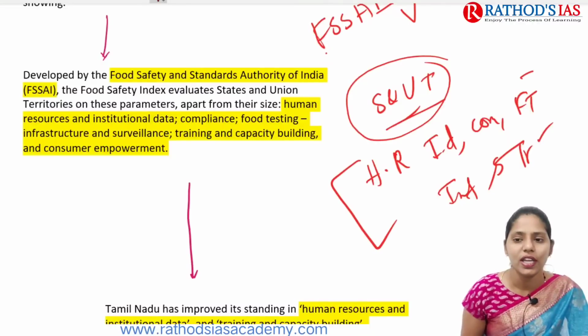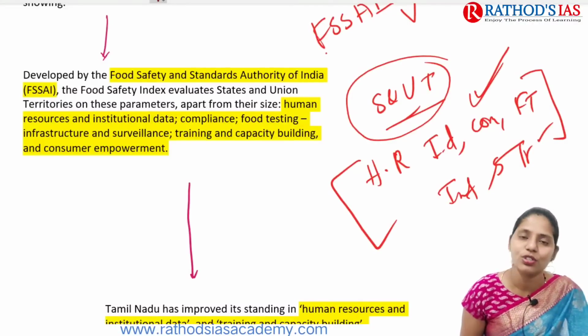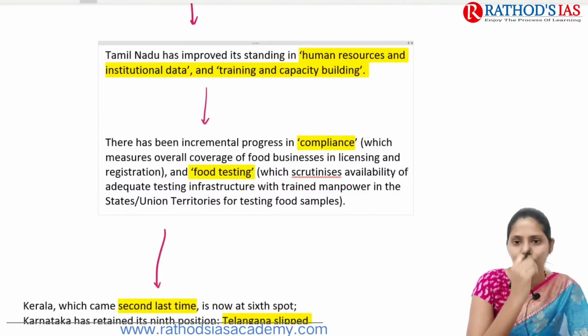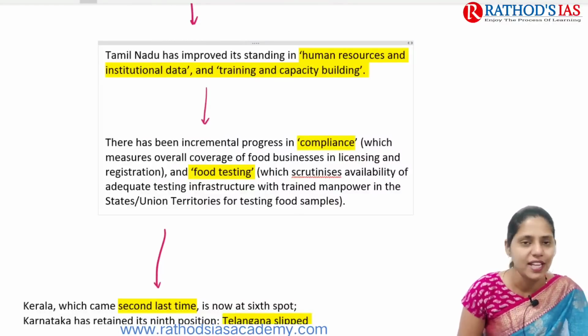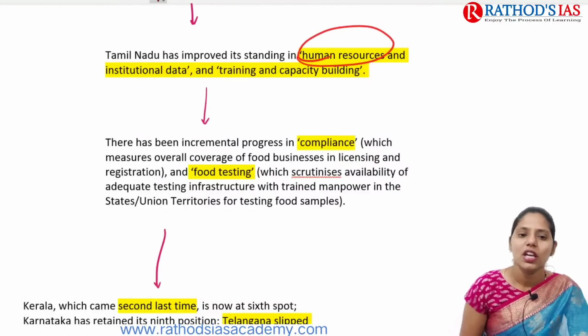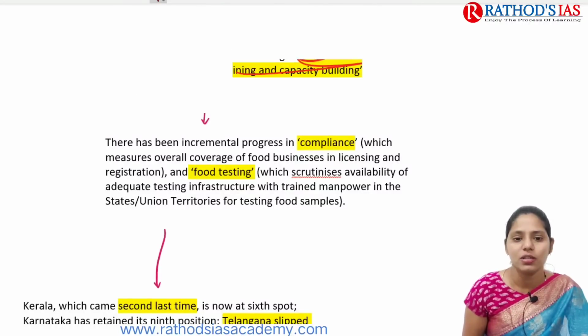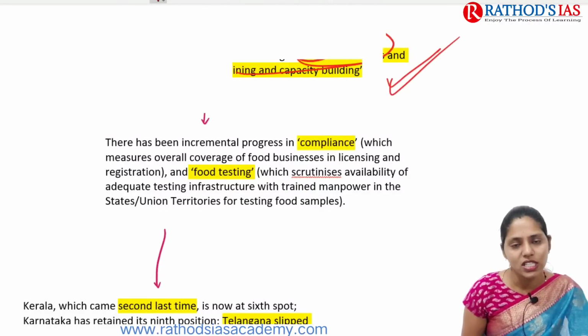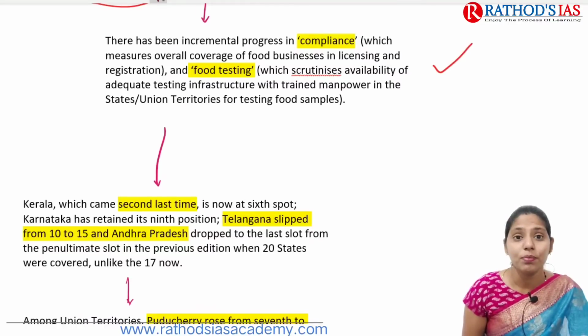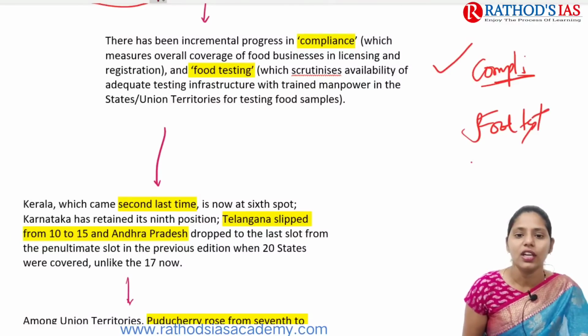These are some important parameters of this index. Compared with last year's index, Tamil Nadu improved in human resources, institutional data, and training and capacity building. In these three areas there is improvement in Tamil Nadu. Some improvement is also seen in compliance and even in food testing. So in these areas it also improved.